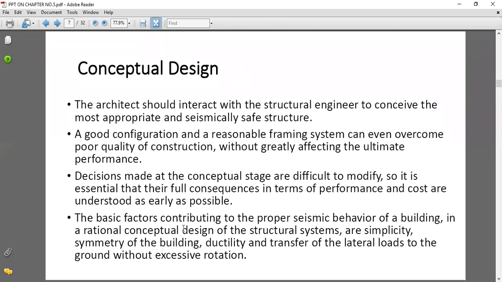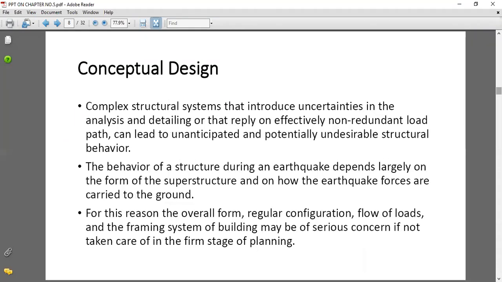Again, some of the basic factors contributing to the proper seismic behavior of a building in a rational conceptual design of the structural system, which we have seen already, are the simplicity and symmetry of the building, ductile detailing of the building, and that whatever loads come on the structure should be transferred with respect to the load path direction. All these parameters are very important while planning or at the time of the conceptual design of the building. Complex structural systems introduce uncertainties.